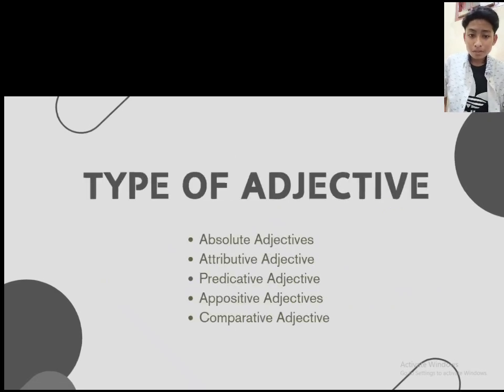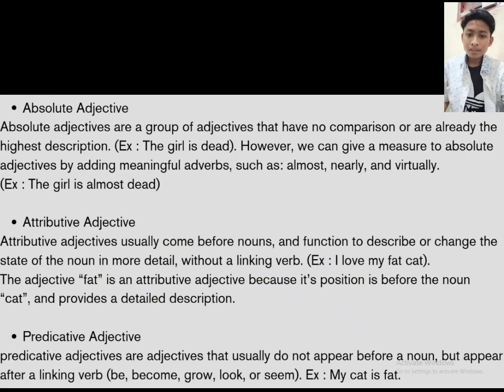The types of adjective. The first is absolute adjective, and then attributive adjective, predicative adjective, appositive adjective, and comparative adjective. Absolute adjectives are a group of adjectives that have no comparison or are already the highest description.